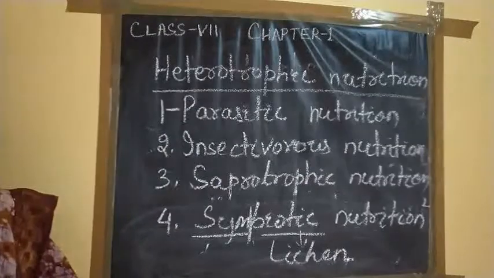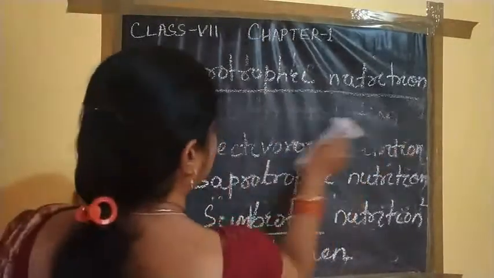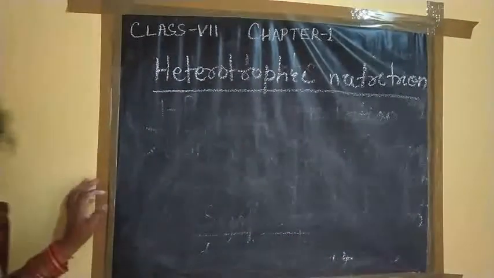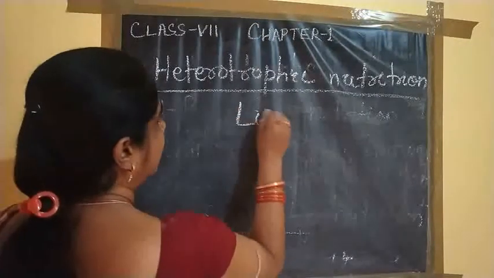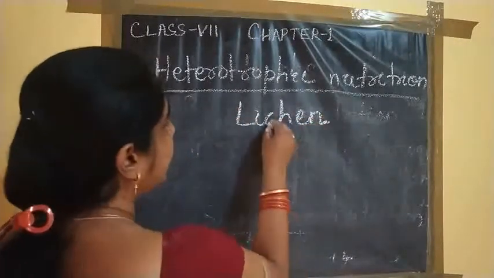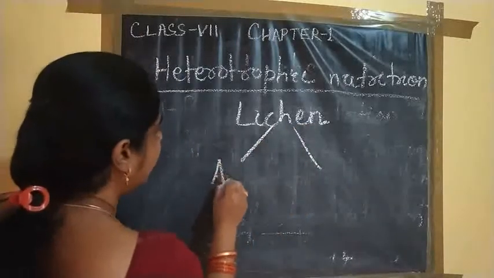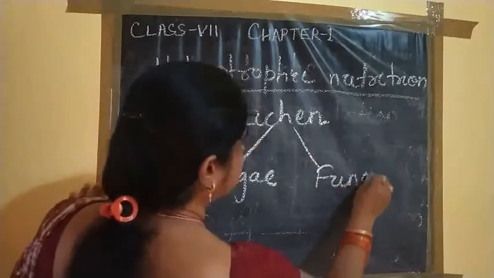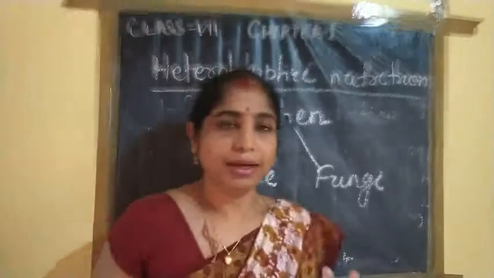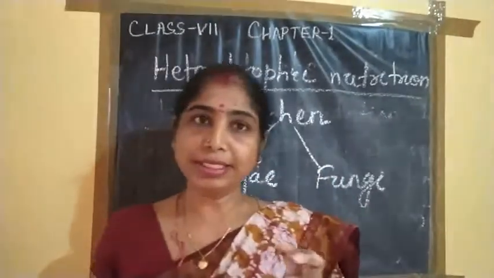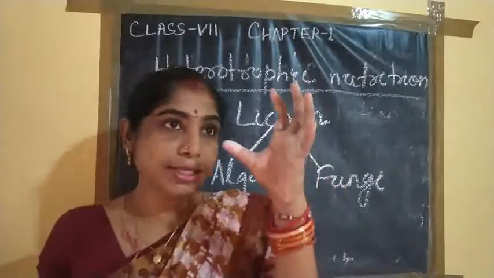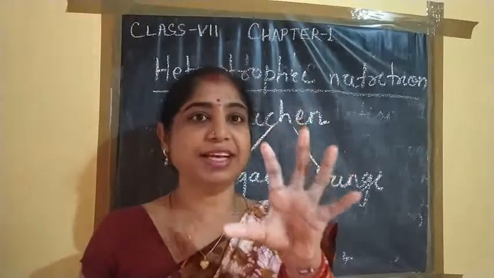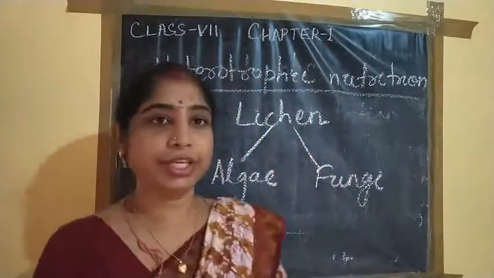What is lichen? Then I am erasing all this. In lichen, two organisms live together. That is the algae. Another one is the fungi. Sometimes you see that there are two types of lichen: crustose lichen and fruticose lichen. On the stem, the big trunks of some plants, there are greyish, flower-like patches. This is none other than the lichen.